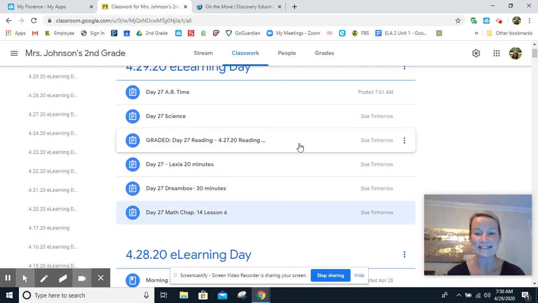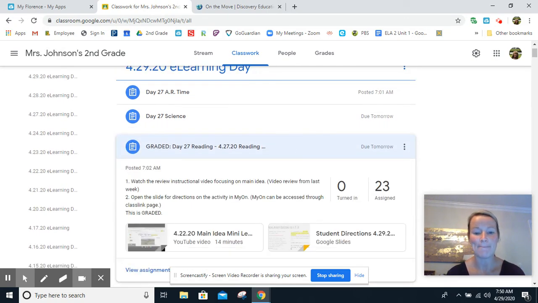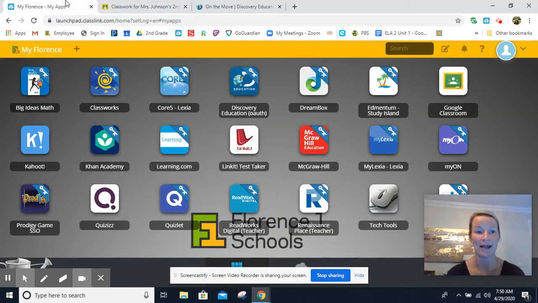And then for reading today, you are going to talk about main idea. So here's the main idea mini lesson. This is from last week. If you need a refresher on what main idea is and how to find the main idea of a story. It's the same one talking about the stories from last week, but it's a good refresher if you need to go back and rewatch.